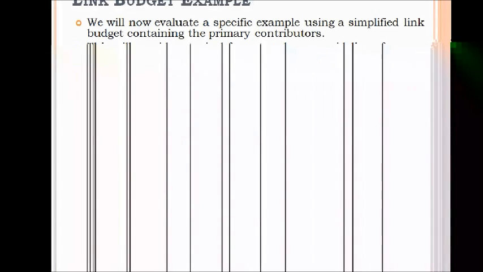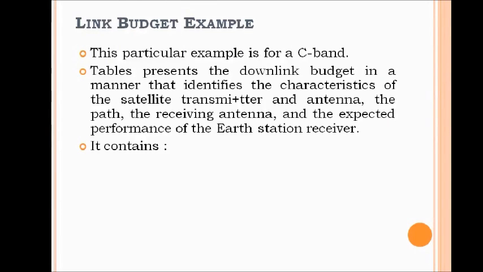The detailed engineering comes into play with the development of each entry of the table. Several of the entries are calculated using straightforward mathematical equations. Others must be obtained through actual measurements or at least estimates thereof. This particular example will be used to explain the link budget analysis in C-band, which is in the geostationary Earth orbit and carries 24 C-band transponders.